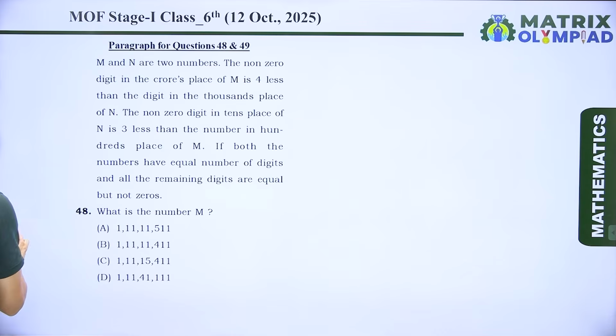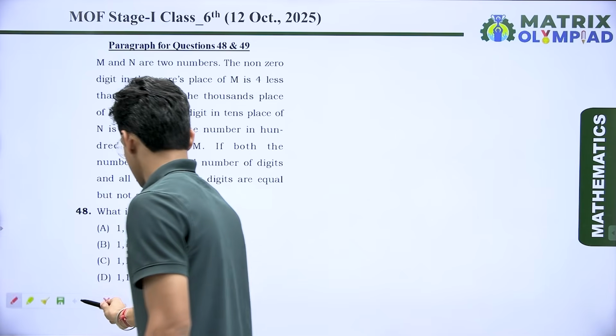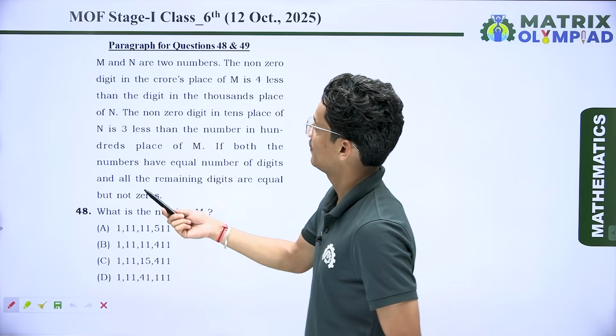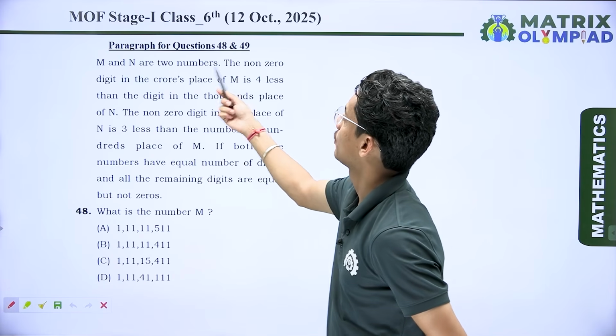So now if I talk about the next question, which is again based on a paragraph, and the paragraph is: M and N are two numbers.